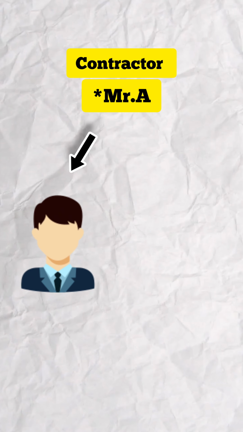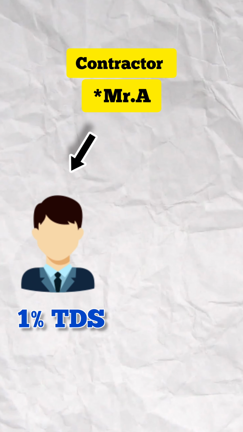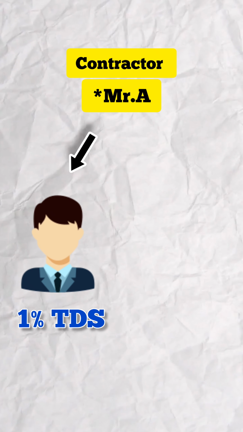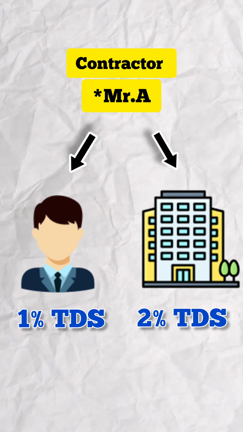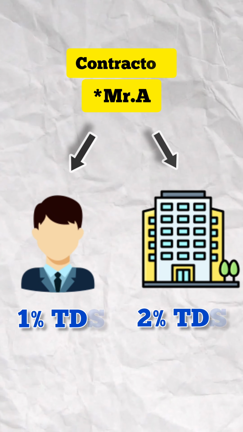1% is for individual or HUF and 2% is for other than individual or HUF. This distinction between individual and HUF, and other than individual and HUF, is applicable to the contractor. If the contractor is an individual or HUF, then the contractee needs to deduct 1%. But if the contractor is other than an individual or HUF, then the contractee needs to deduct 2% TDS while making payment to the contractor. The contractor needs to be a resident contractor or resident subcontractor.